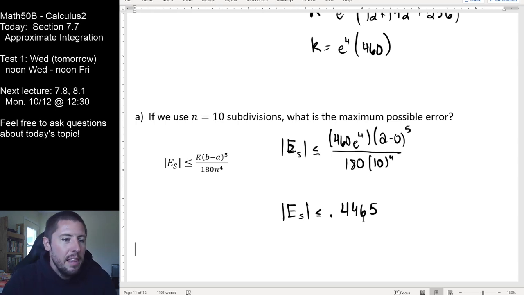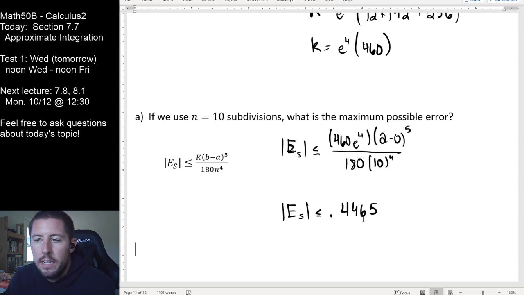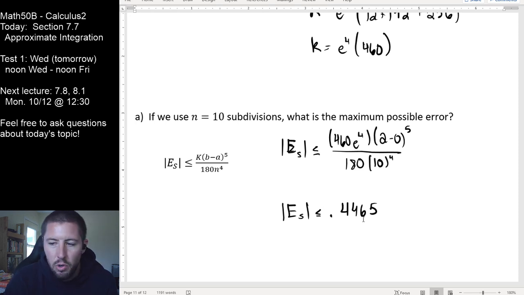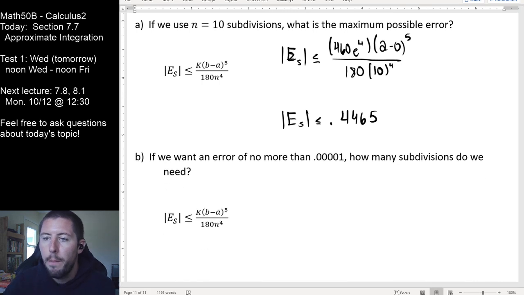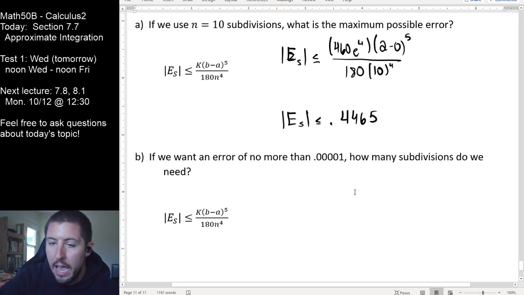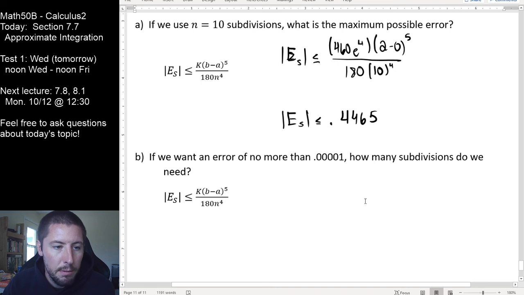But at the end of the day, this at least tells us that if you're going to use 10 subdivisions from 0 to 2 for Simpson's rule, your answer is guaranteed to be no further off than 0.4465, rounded, relative to the correct answer. So we've computed a bound on our error there. I think the more interesting thing and probably the more practical thing that's done out there is saying, listen, this is the maximum amount of tolerance, right?